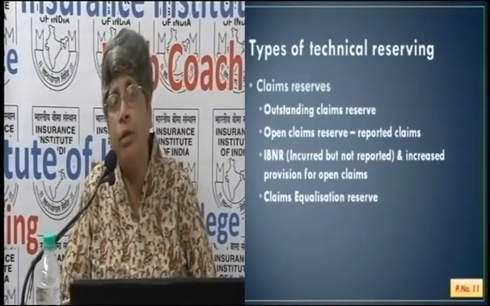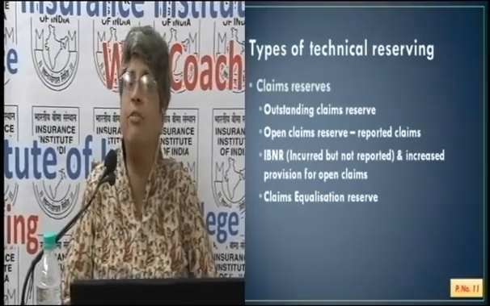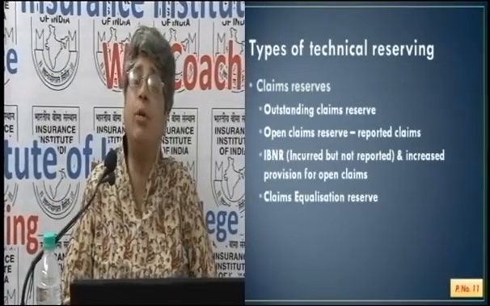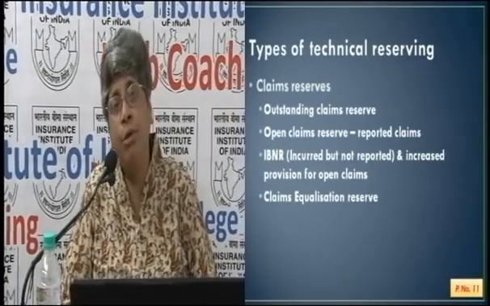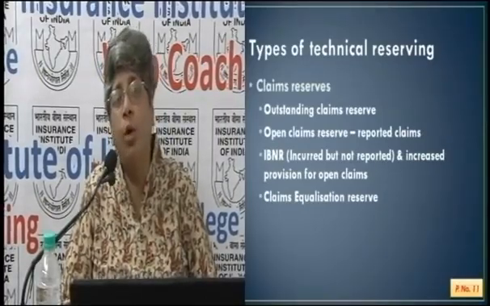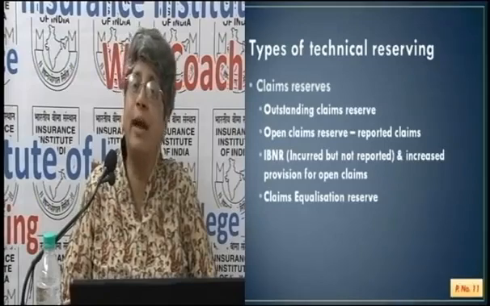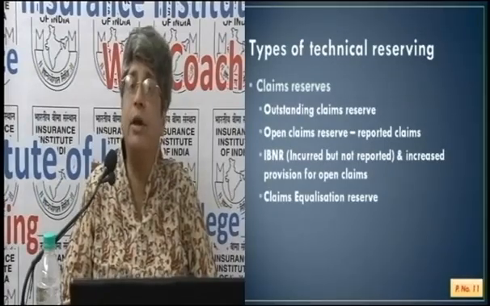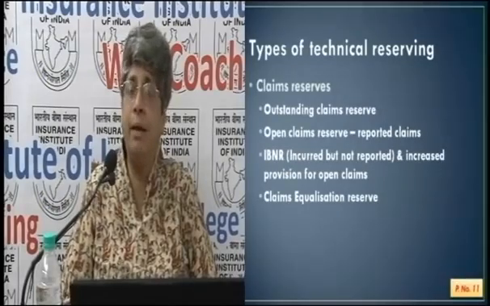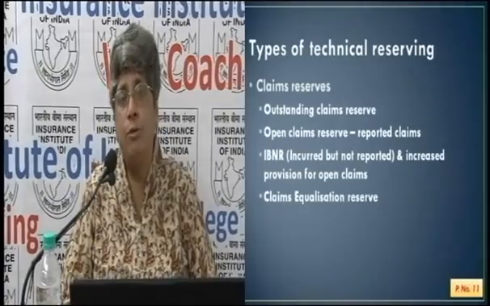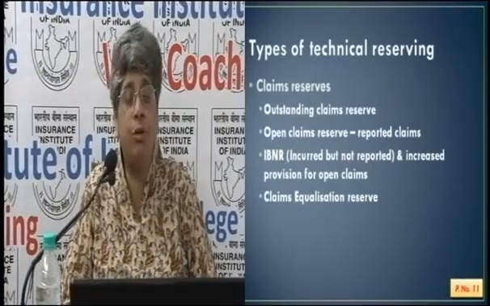Sometimes the policy is expiring on the last day, as the financial year ends on 31st March. A loss has taken place in the last few days of March, but the claim is not informed to the insurance company until the first week of April or the middle of April because of communication problems. So it should actually go in the last year's claims figures as an outstanding provision, but it has come subsequently. Accounts are already being finalized. So insurance companies, from practice, provide for such provisioning called IBNR to take care of such losses. So this also has to be provided for, as we will be required to pay a claim in future.